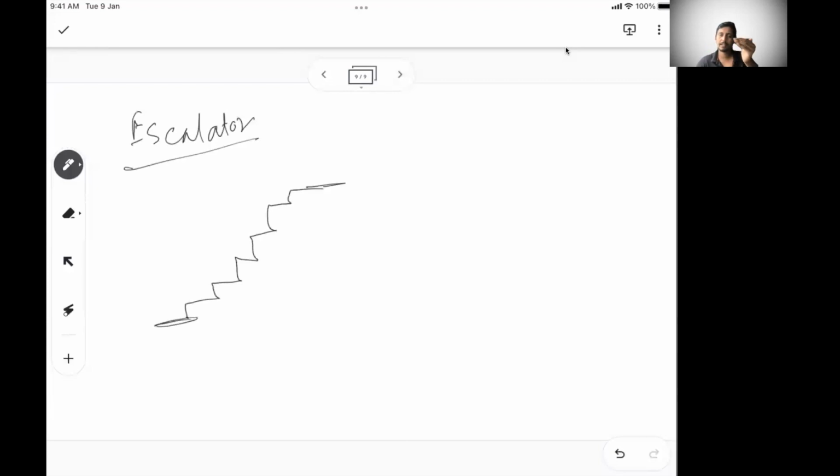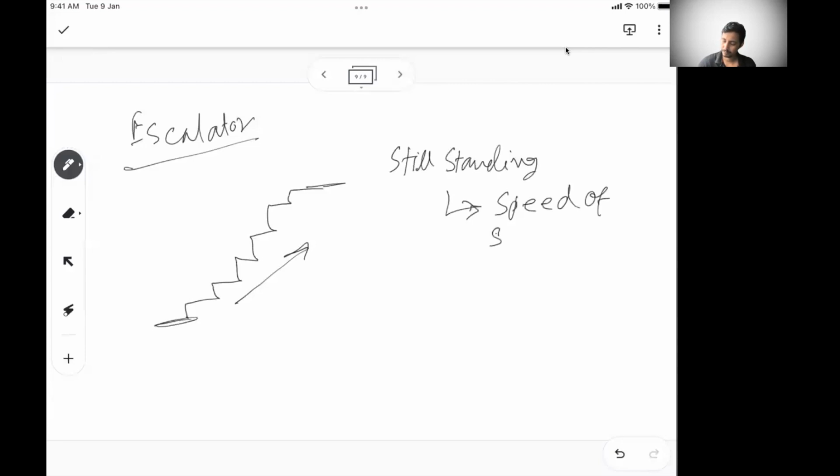If you are going up and you are just standing on the escalator, you are moving at the escalator speed.